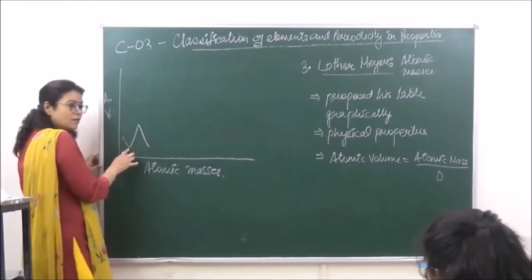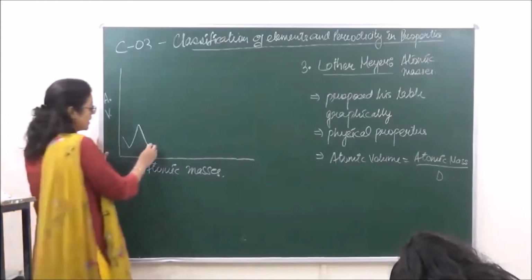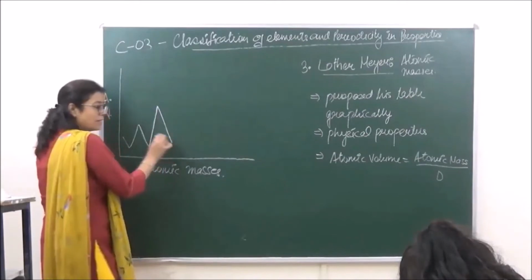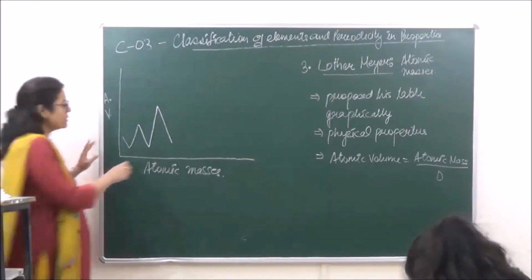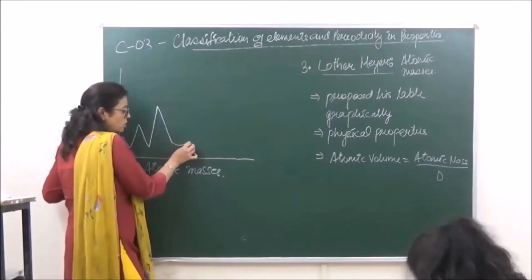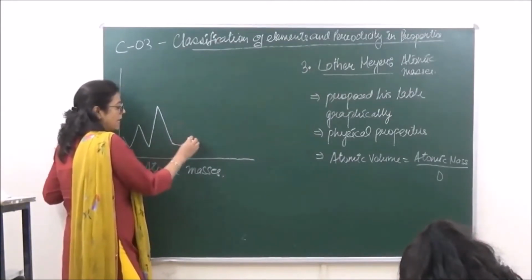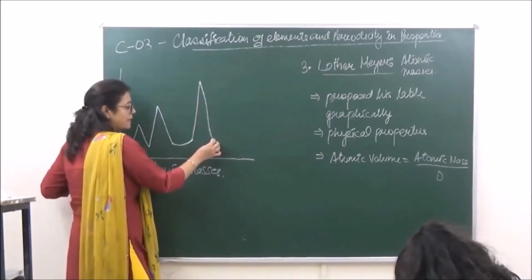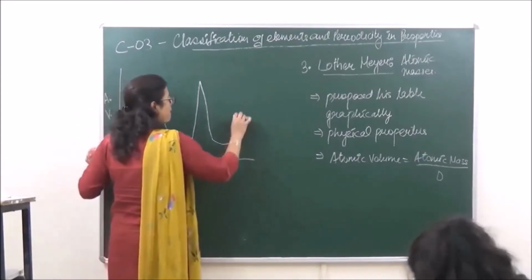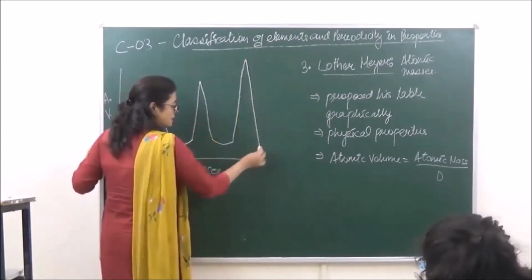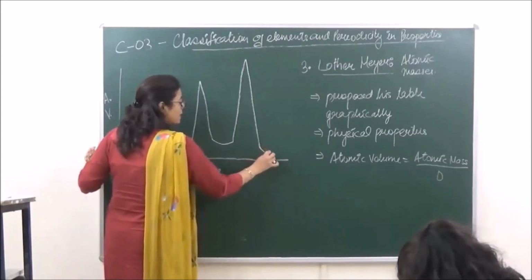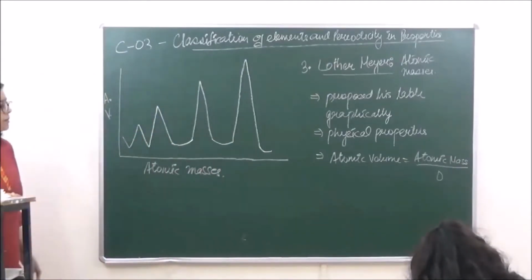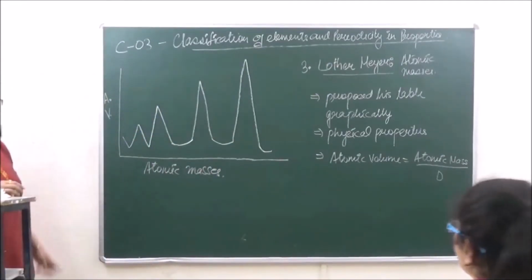So this is the maxima, then a minima came, and then again another maxima, right? And for this there is minima over here, is a plateau, and then another maxima, and then again a plateau, and another maxima, right? So what were the elements which were placed at the maximum peaks which we can see over here?